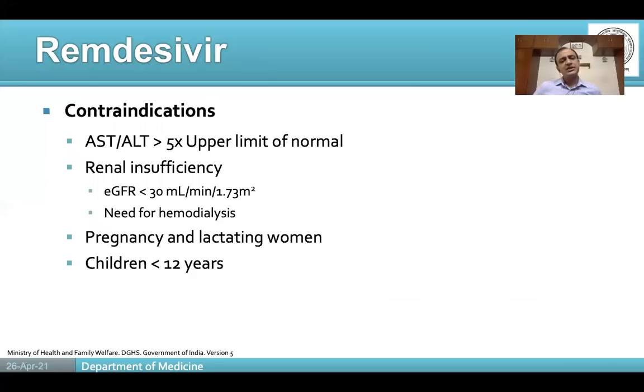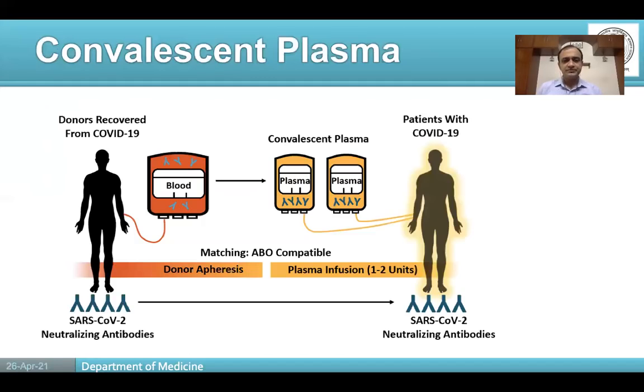As I said, transaminases more than 5 times the upper limit of normal, as well as raised creatinine such that the GFR is less than 30, or the need for hemodialysis, are said to be contraindications for remdesivir, as well as children less than 12 years, pregnancy and lactating women. They are the other contraindications for remdesivir. So if you remember, Mr. Y had end-stage renal disease requiring maintenance hemodialysis. So according to this, he is ineligible for receiving remdesivir.